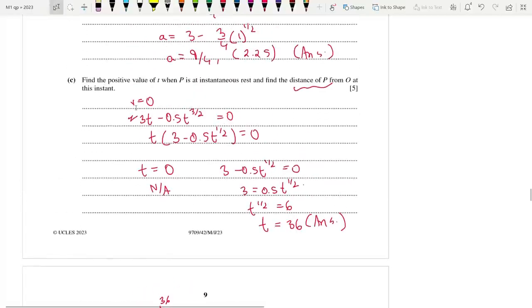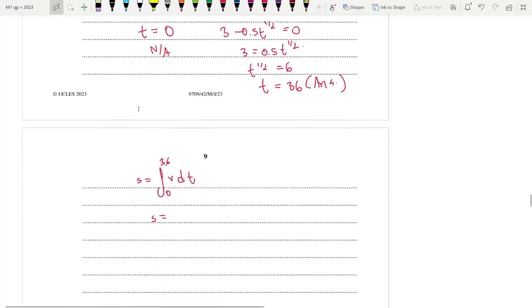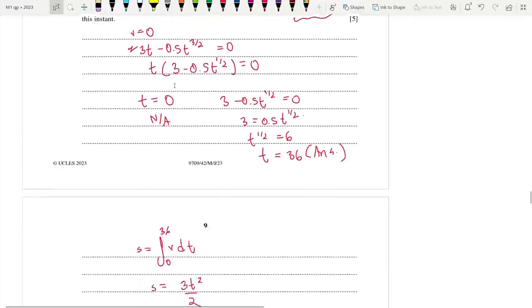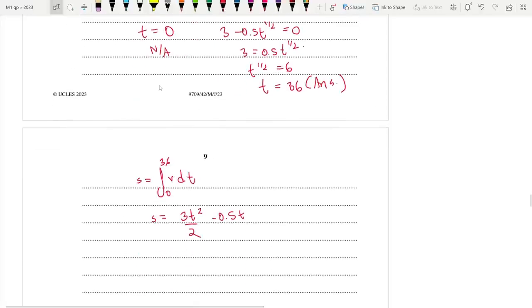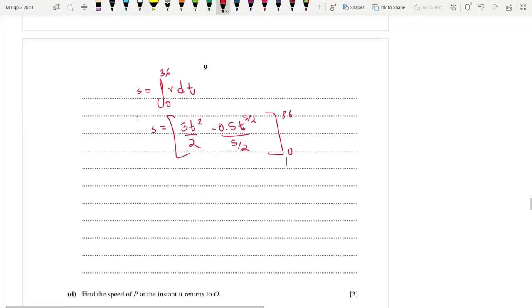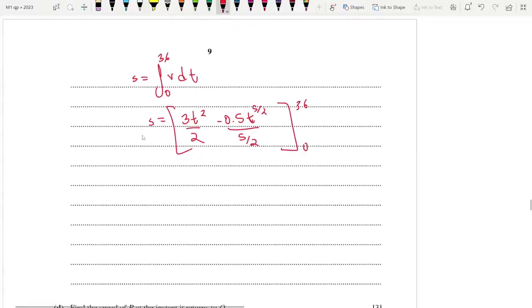That's the equation for velocity. 3t squared by 2 and minus 0.5 t to the power 3 by 2 plus 1 is 5 by 2 divided by 5 by 2 itself, and the limits are 36, 0. So after simplification, we actually end up with s is equal to 3 by 2 t square. 0.5 divided by 5 by 2 is 1 by 5, minus 1 by 5 t to the power 5 by 2, 36, 0. So let's find it out.